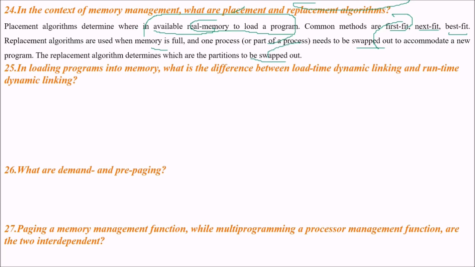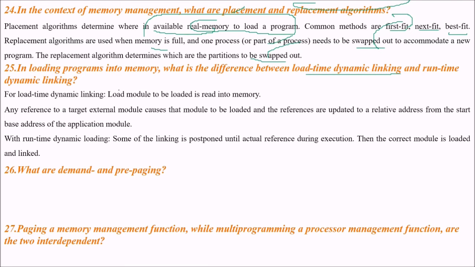In loading programs into memory, what is the difference between load time dynamic linking and runtime dynamic linking? For load time dynamic linking, the load module to be loaded is read into memory, and any reference to the target external module causes the module to be loaded, and the references are updated to a relative address from the start base address of the application module. With runtime dynamic linking, some of the linking is postponed until the actual referencing is done during execution. Then the correct module is loaded and then it is linked.